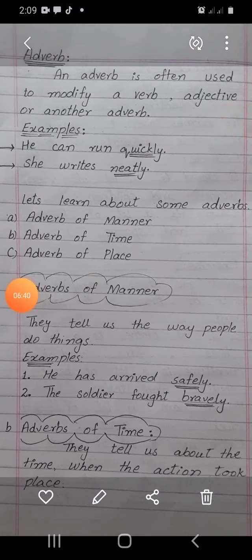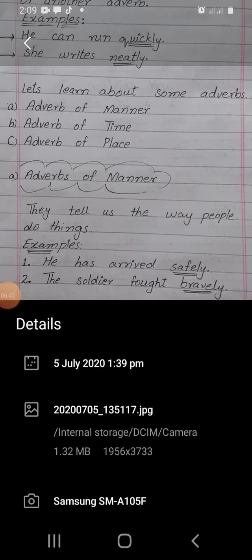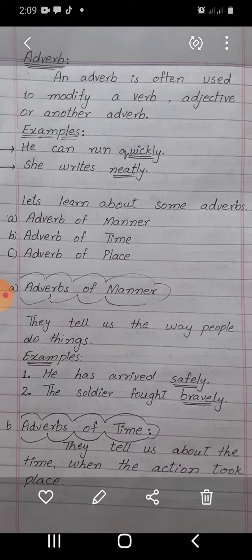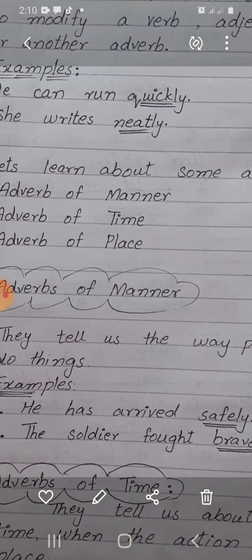Let's learn about some adverbs. Adverb of manner, adverb of time, adverb of place. There are many types of adverbs in English, but we are talking about just 3 types of adverbs. First one is adverb of manner, second one adverb of time, and third one is adverb of place. Let's define these types of adverbs. First type, adverb of manner.